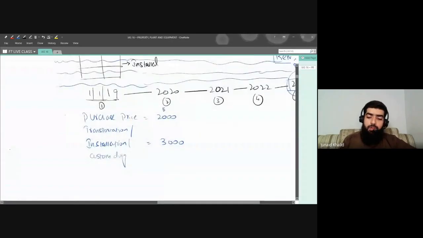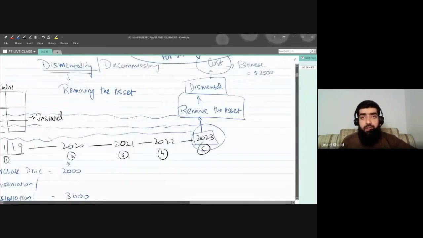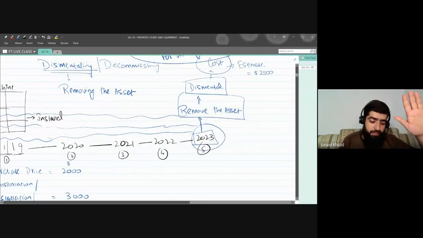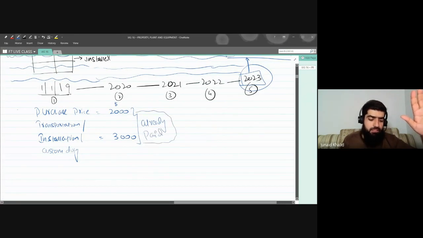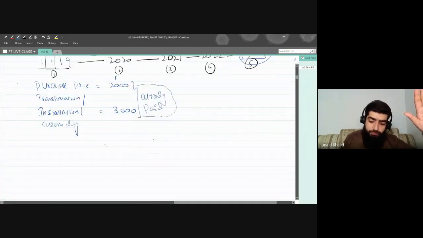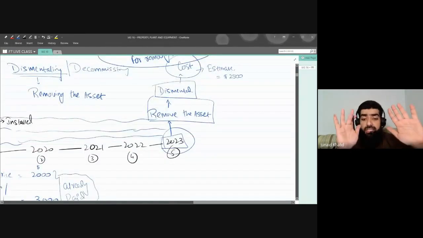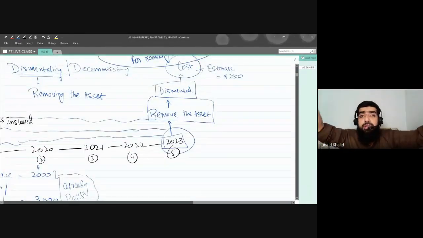Now, this is the amount that you will be paying after 5 years. Please listen to me very carefully. This is the amount which you have already paid. But there is an amount of $2,500 which you have not yet paid, and this will be paid after a period of 5 years,